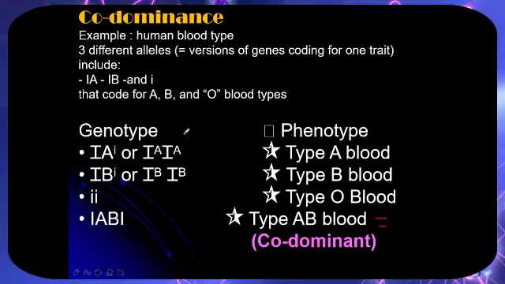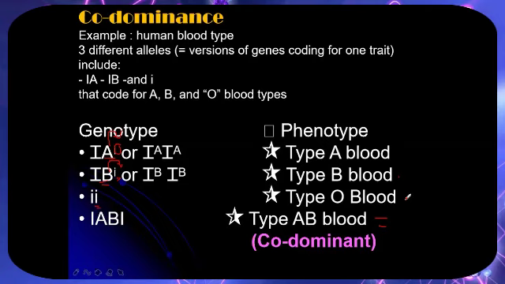Because even if it carries the recessive i allele for blood type O, A would always dominate over O. The same with blood type B, even if it's heterozygous, because it carries the recessive i for blood type O, but it will always dominate over blood type O. So the resulting phenotype would always be blood type B. And only when the two small i alleles for O appear is the result blood type O.